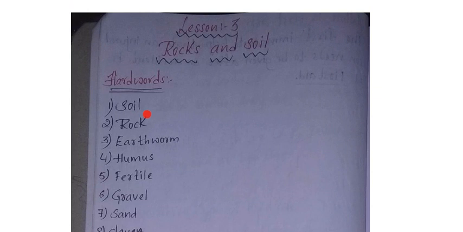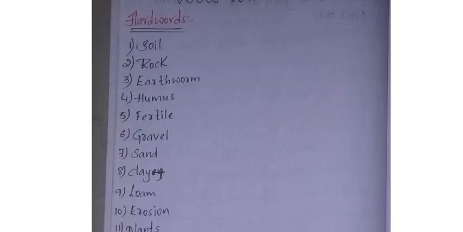Soil. What is the spelling of soil? S-O-I-L, soil. Okay. Next one is what? Rock. R-O-C-K. Spelling of rock is what? R-O-C-K, rock. Next is earthworm. You already know the earthworm spelling. What is the spelling of earthworm, children? E-A-R-T-H, earth. W-O-R-M, worm. Earthworm.